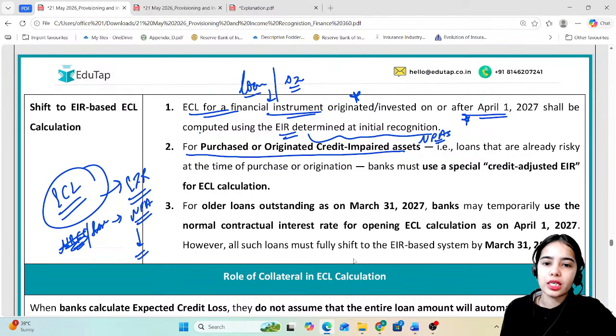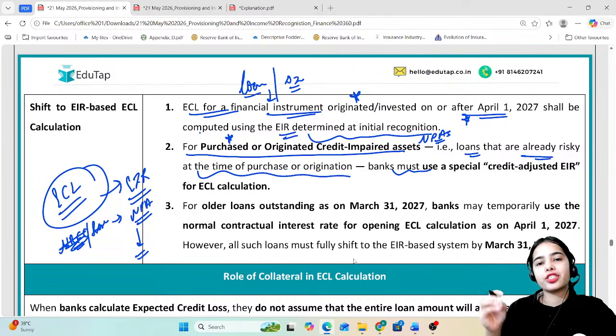So these are loans that are already risky at the time of purchase or origination. Banks must use a special credit-adjusted effective interest rate, based on how much money can be retrieved.